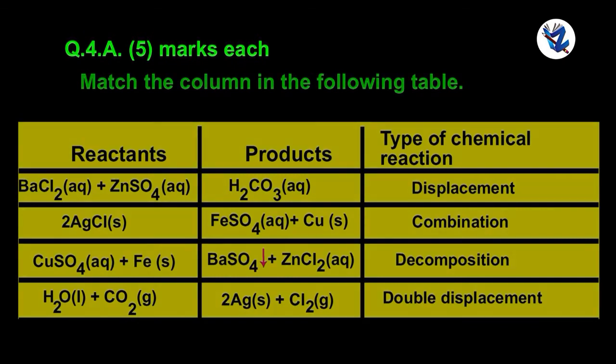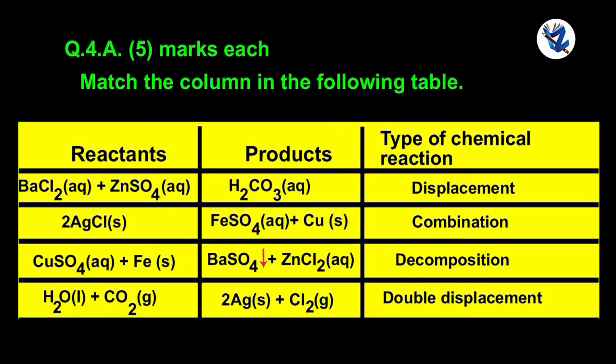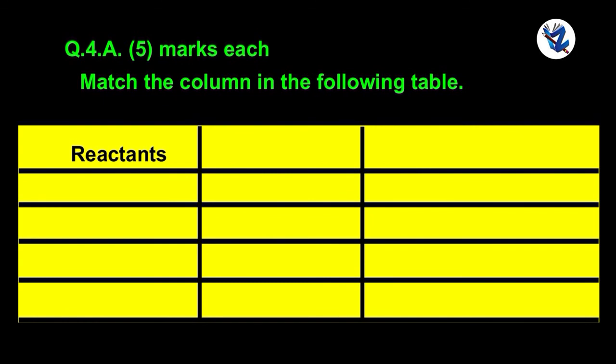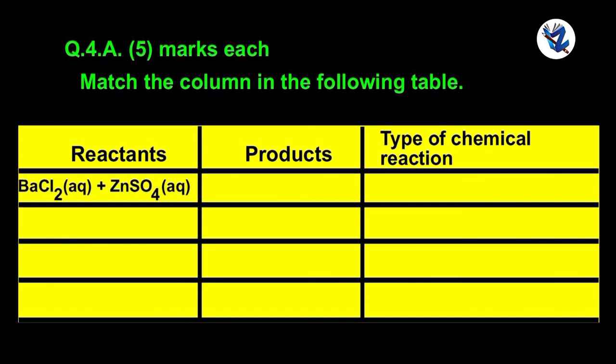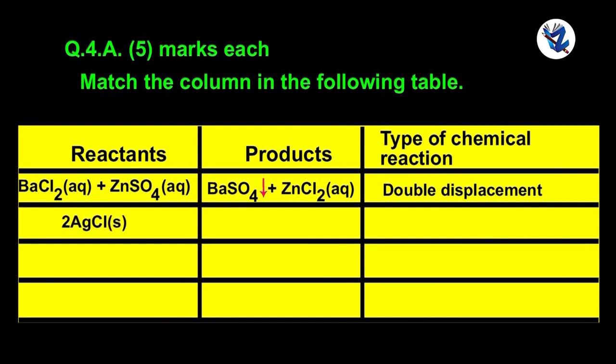Question 4. 5 marks each. Match the column in the following table. Reactants, products, type of chemical reaction. The answer: barium chloride plus zinc sulfate gives barium sulfate plus zinc chloride. It is double displacement. 2 silver chloride gives silver plus chlorine.